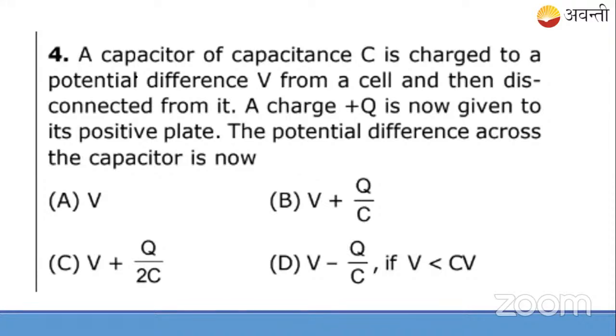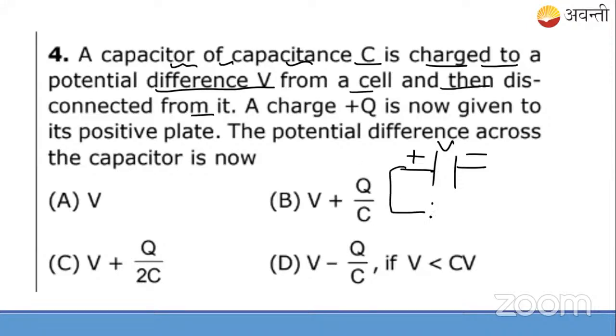Fourth question, students. It is one of the easiest questions here. It says a capacitor of capacitance C is charged to a potential difference V from a cell and then disconnected from it. So it was connected to a cell and then disconnected. A charge plus q is now given to its positive plate by an external agent. What will the potential difference across the capacitor become? Very simple question, students. I hope you are able to understand it properly.